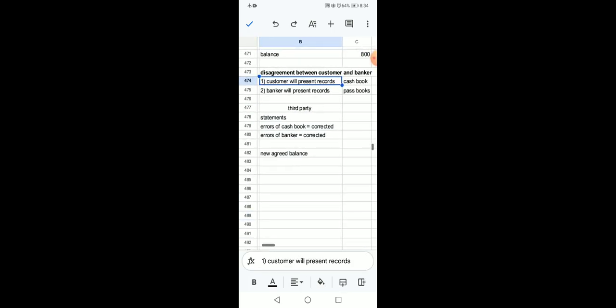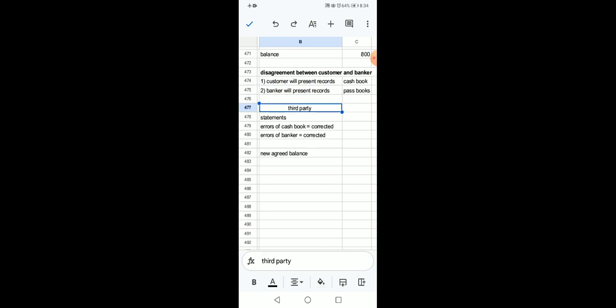अब आप जो क्वेश्चन करेंगे, क्या आप कस्टमर के हिसाब से क्वेश्चन करेंगे? When you will solve this question of bank reconciliation statement, you will see that whether you are a banker or you are a customer, now keep it in your mind, you are not the customer who is creating the bank reconciliation statement. You are not the banker who is creating the bank reconciliation. You are a third party.